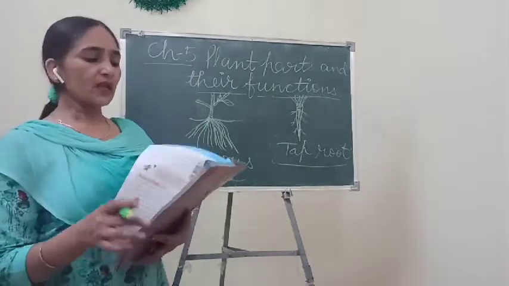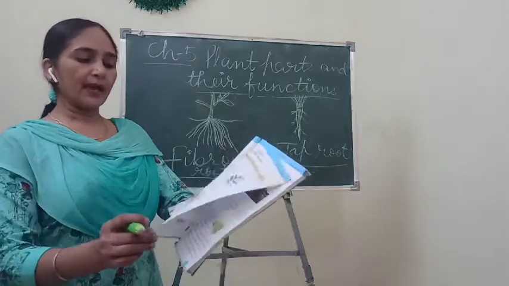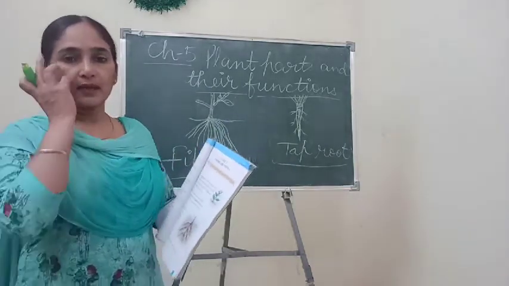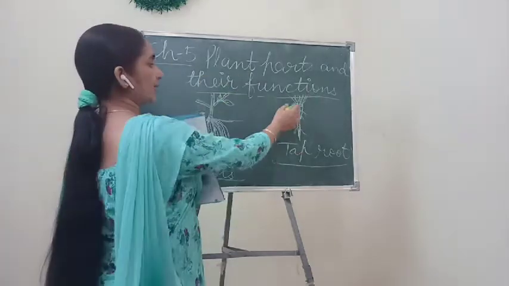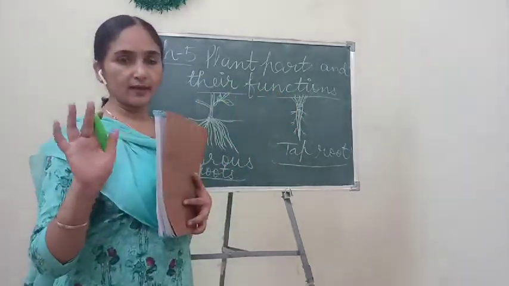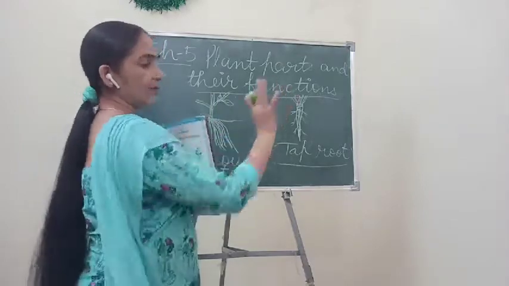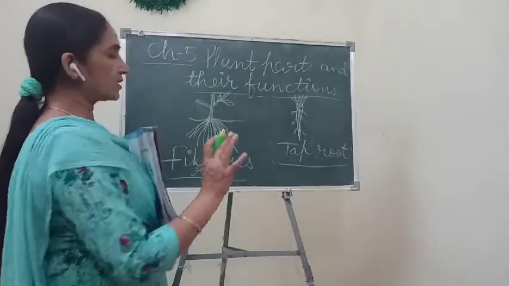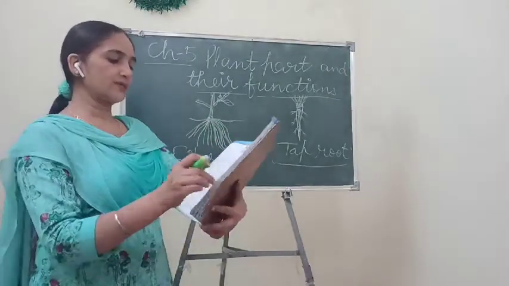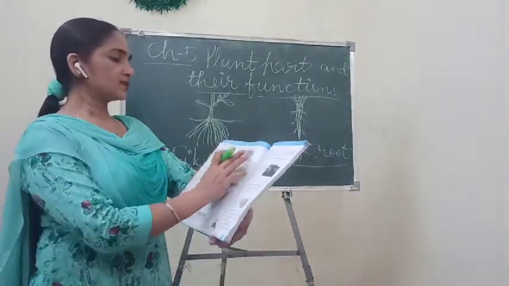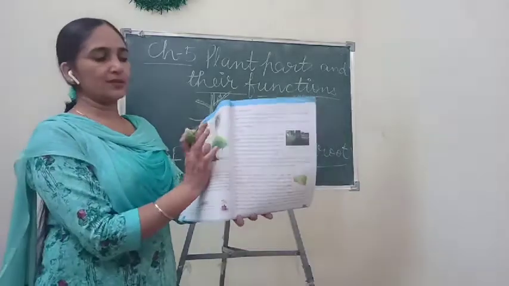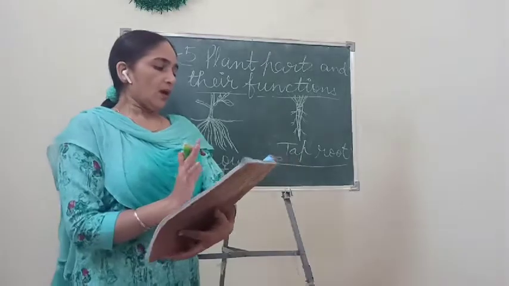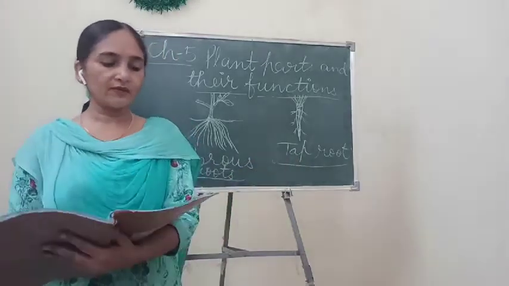Understand? In your book, they have drawn it in a confusing way. So don't be confused. In case of tap roots, you can take the example of radish or carrot, gajar, mooli, and consider that diagram, okay? And in case of fibrous roots, you consider this. You can draw this diagram for fibrous roots, okay? And let's read about the fibrous roots.